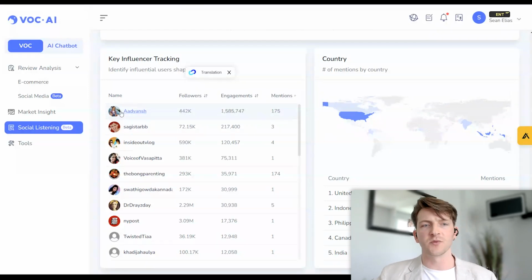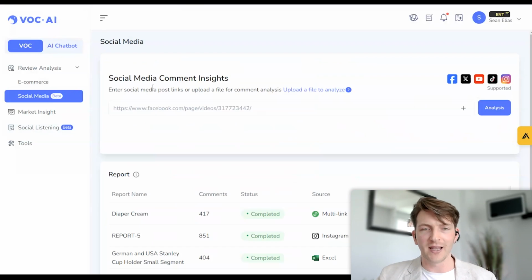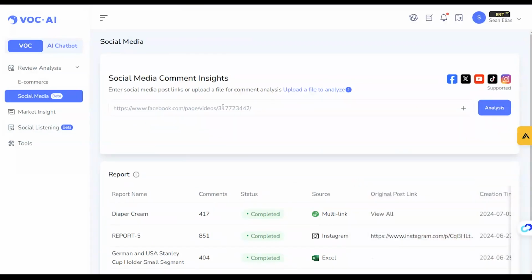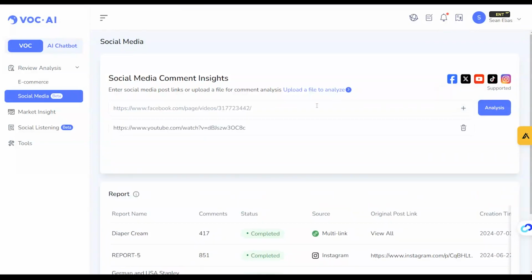Now, let's go to the social media section, because I'm going to show you how we can very easily analyze the comments underneath the social posts. Just go ahead and paste in the link to the social media post that you found, and you can add however many links you want. So if you have 10 posts with over 1,000 reviews, just go ahead and paste them in here.